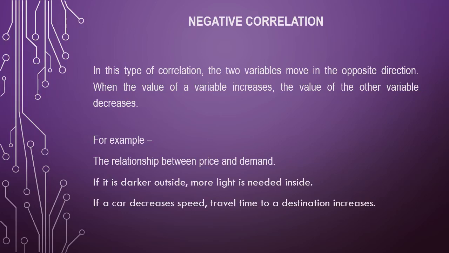Second example, if it is darker outside, more light is needed inside. If it is dark, we switch on the lights. If there is no darkness, the light is not needed, that means we are not going to switch on the light. Third example, if a car decreases speed, travel time to a destination increases. That means if you decrease the speed of a car, the time to reach the destination will be more. If you increase the speed of the car, the time to reach the destination will be less. So this is about negative correlation.